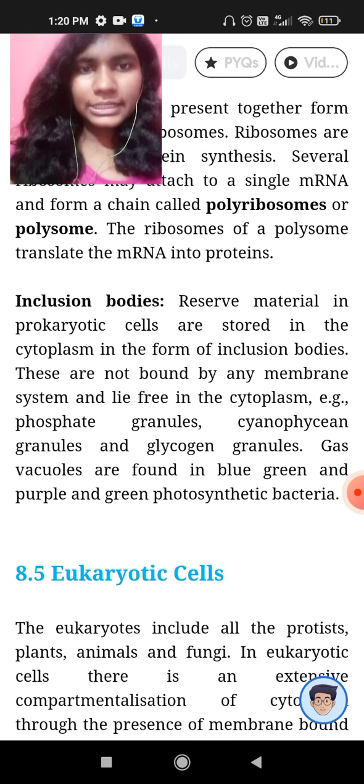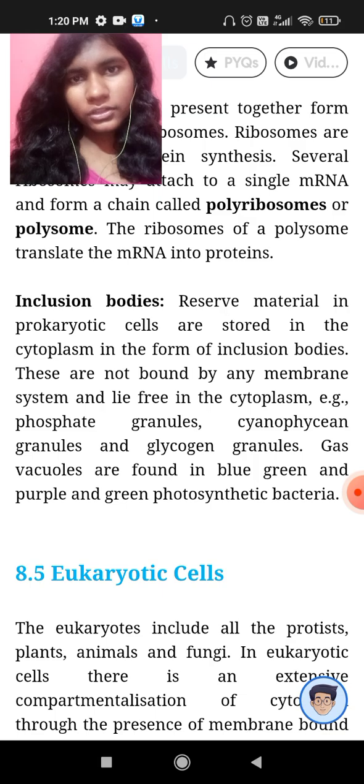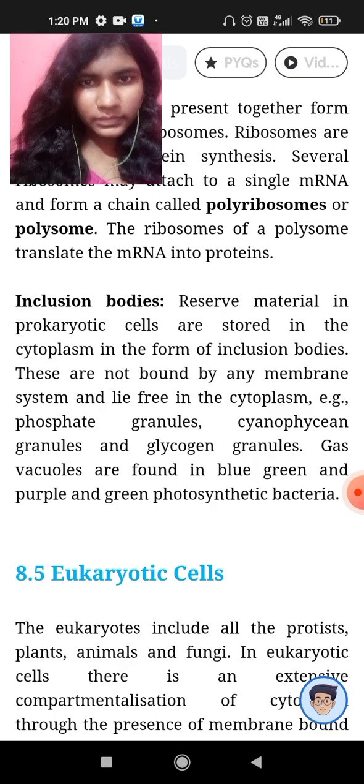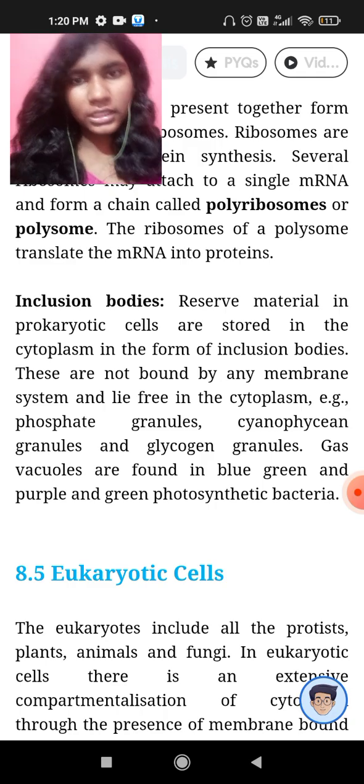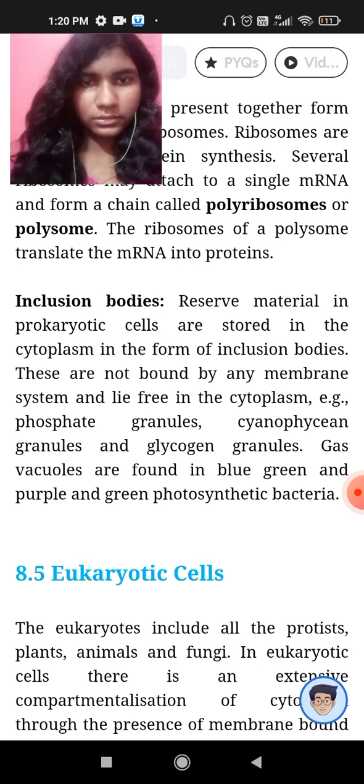Inclusion bodies. Reserve material in prokaryotes is stored in inclusion bodies, just like in a vacuole. However, these inclusion bodies are not membrane bound. Phosphate storing inclusion bodies are known as phosphate granules. Cyanophycin means pigment storing inclusion bodies, cyanophycin granules, and then glycogen granules likewise.